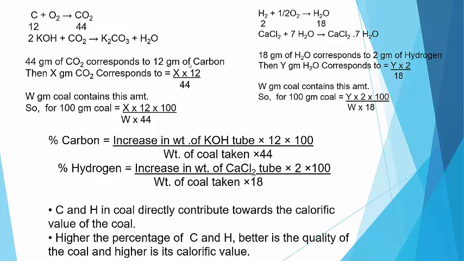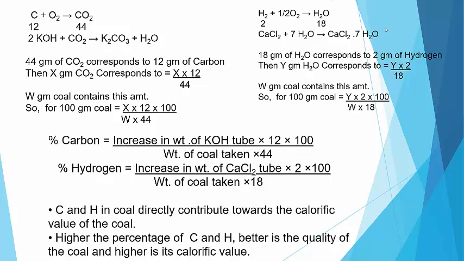But this amount is present in W gram of coal. So for 100 gram of coal, it will be x into 12 into 100 divided by 44 into W, where x is the increase in weight of the KOH U tube and W is the weight of coal. So our formula to calculate the percentage of carbon is: increase in weight of KOH U tube into 12 into 100 divided by weight of coal into 44.